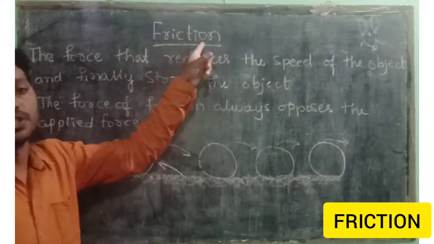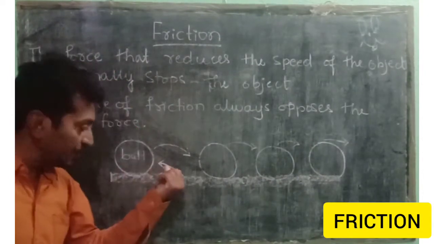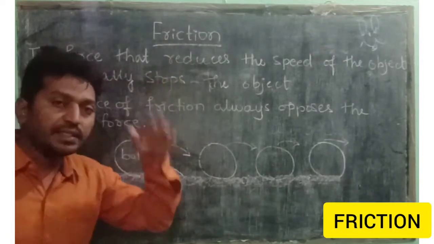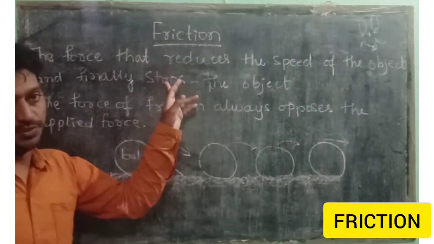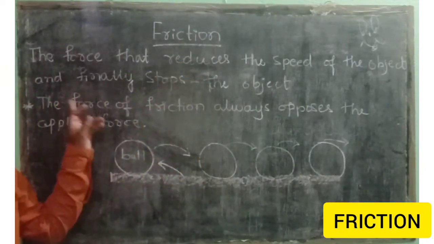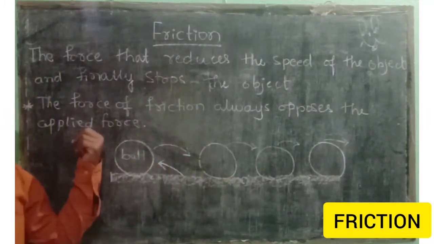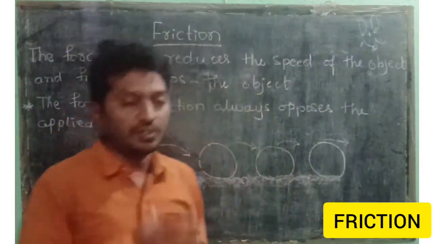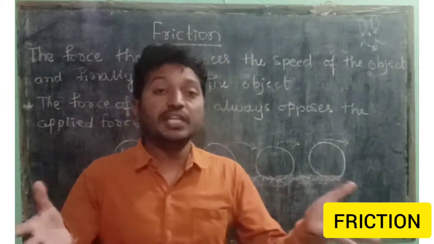Do you know what we call this type of force? This is called friction. So friction is a type of force that reduces the speed of the object and finally stops the object. It is called the friction force, right? The force of friction always opposes the applied force.